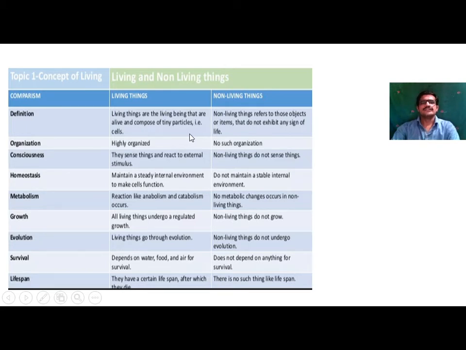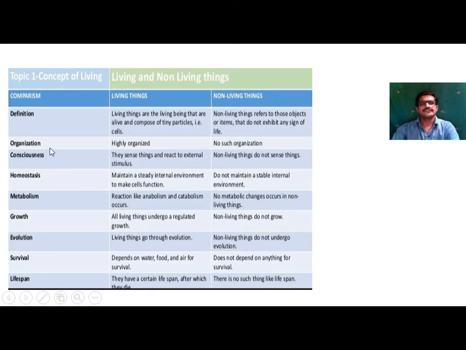So we can say a living organism is made up of cells. The cell is the structural and functional unit of life. Non-living things refer to objects that do not exhibit any sign of life. In non-living things, there is no existence of life.